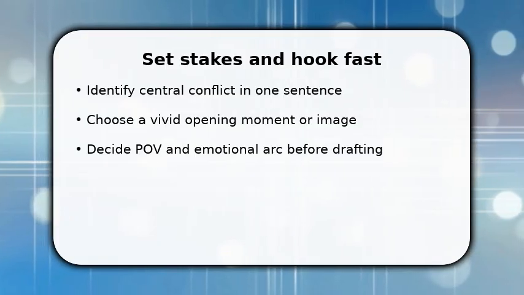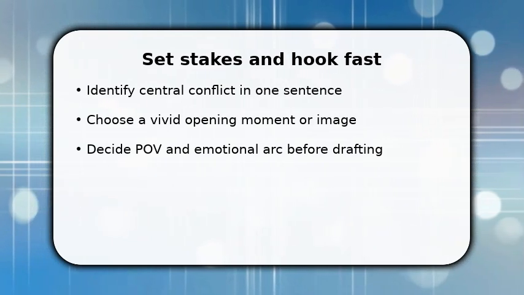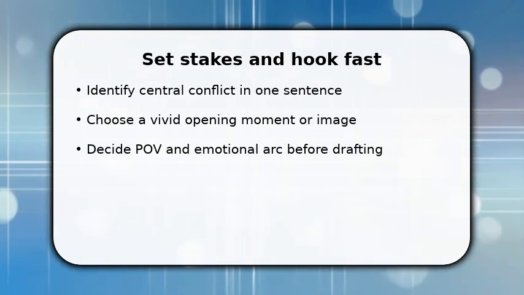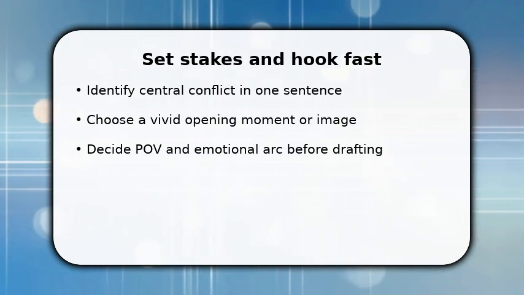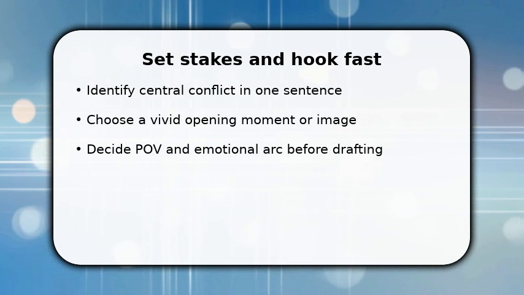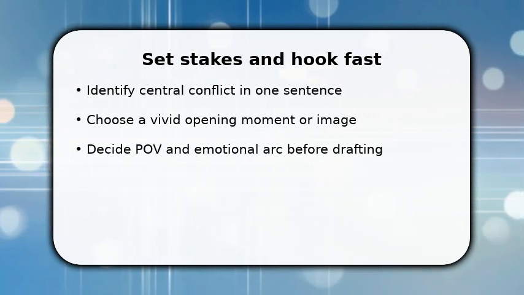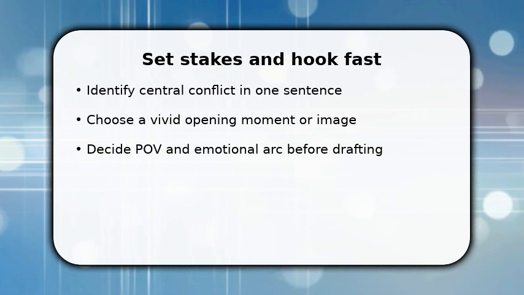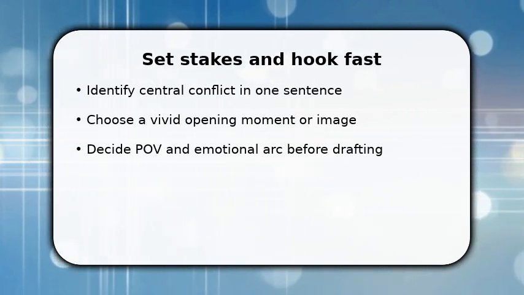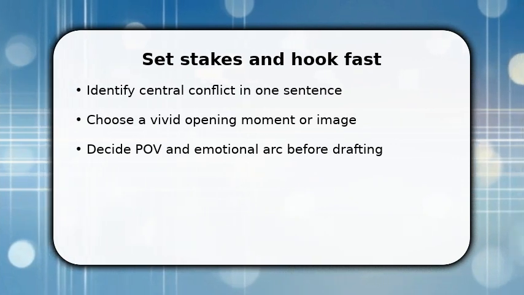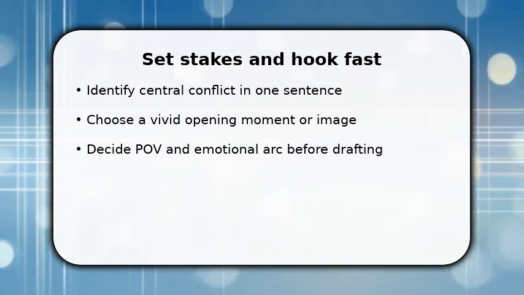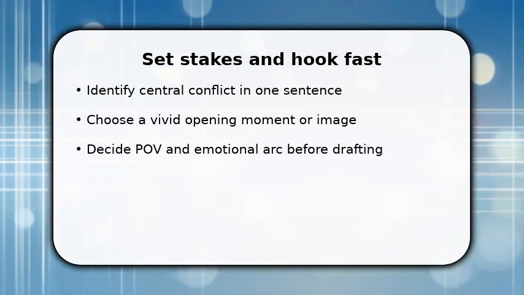You start by locking the stakes and revealing the hook immediately. Explain why this story matters to your audience in one crisp line, then pick one vivid opening image that embodies the conflict. Once done, set the point of view and the emotional goal so every choice supports that arc. Make sure to write one short paragraph that shows consequence, then draft the first 200 words focusing only on sensory detail and tension, no exposition yet.